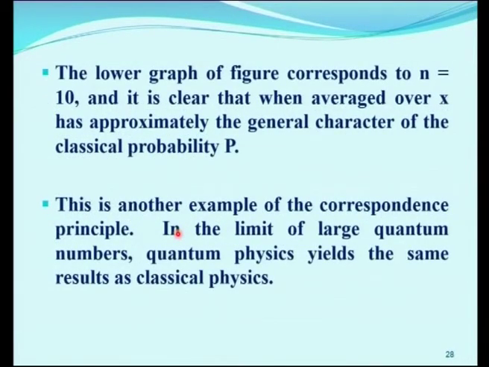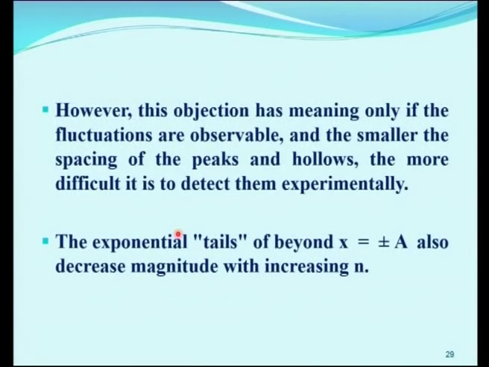In the lower graph of the picture, for n equal to 10, it is clear that when averaged over x, it has approximately the general character of the classical probability. This is another example of the correspondence principle: in the limit of large quantum numbers, quantum physics yields the same results as classical physics. However, this objection has meaning only if the fluctuations are observable, and the smaller the spacing of peaks and hollows, the more difficult it is to detect them experimentally.